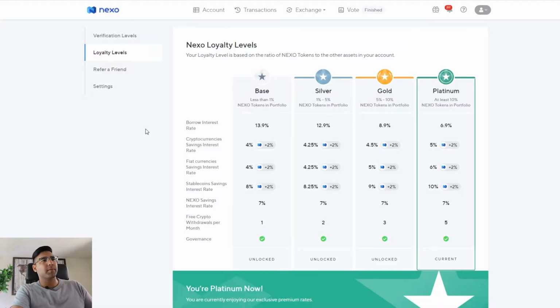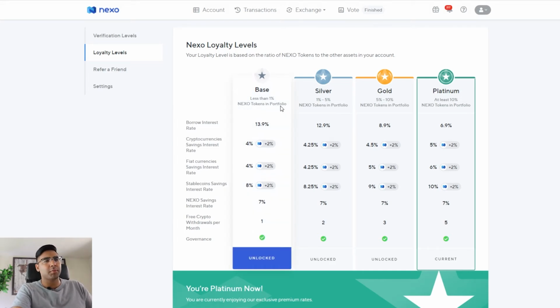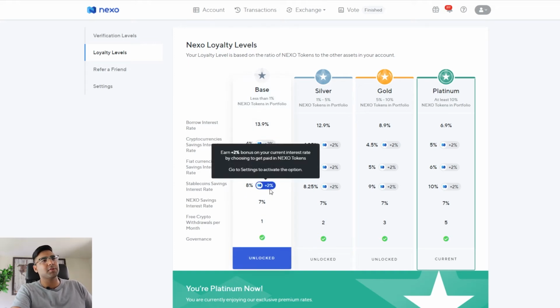So here we are at Nexo, and with Nexo you have different tiers depending on how much Nexo you have, which is a token specific to the Nexo platform. It allows you to get more interest as you have more Nexo relative to the size of your portfolio. At the lowest level, if you have less than 1% Nexo tokens in your portfolio, say you have 0, you still get 8% in terms of stablecoin savings interest rate. And what this plus 2% is saying is that if you choose to be paid in Nexo, that 8% is actually going to be 10%. You'll just get all that interest in Nexo.